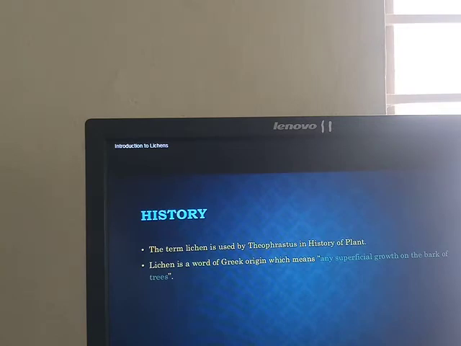The term lichens was used by the scientist Theophrastus in his book History of Plants.